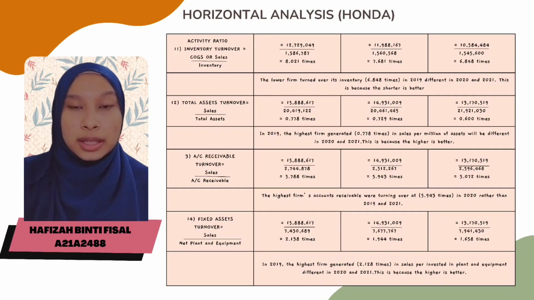Activity ratios involve aspects of inventory turnover, equal to cost of goods sold or sales divided by inventory. The lowest the firm turned over its inventory is 6.848 times in 2019, different in 2020 and 2021. This is because the shorter is better.